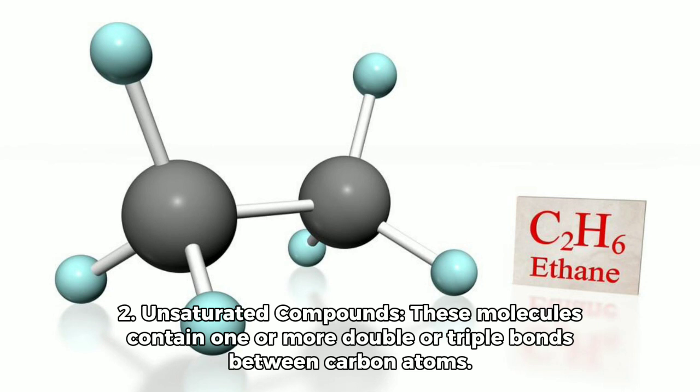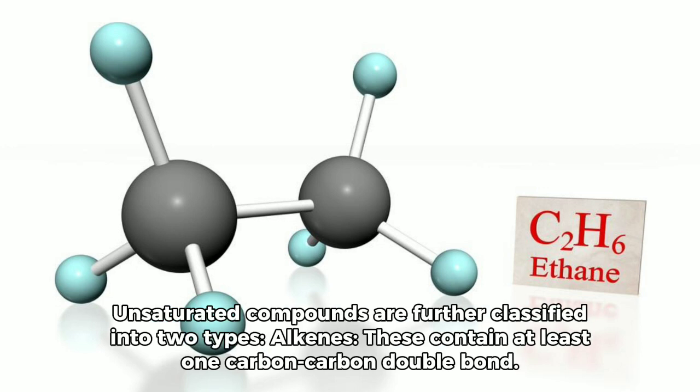2. Unsaturated compounds. These molecules contain 1 or more double or triple bonds between carbon atoms. Unsaturated compounds are further classified into 2 types. Alkenes. These contain at least 1 carbon-carbon double bond.